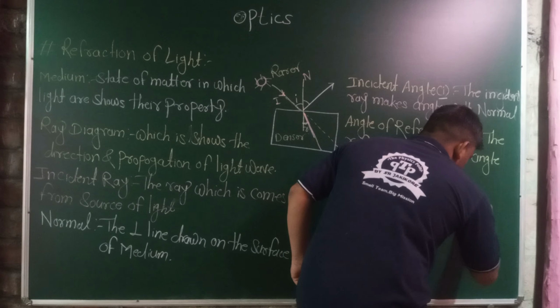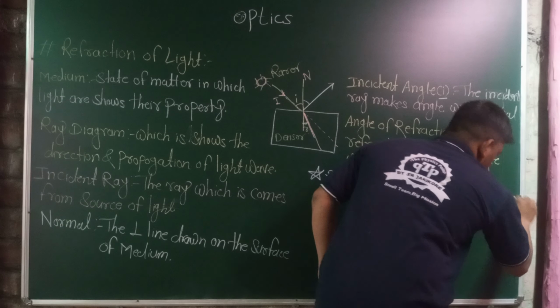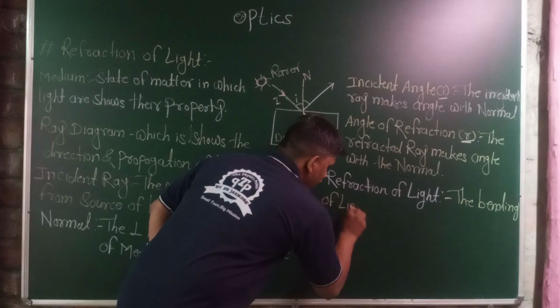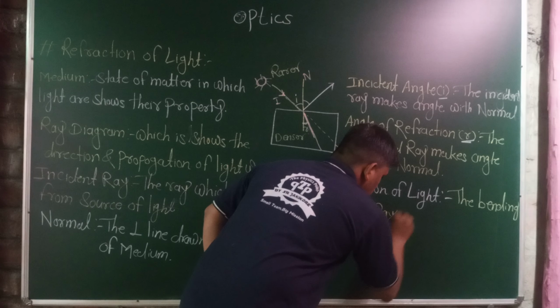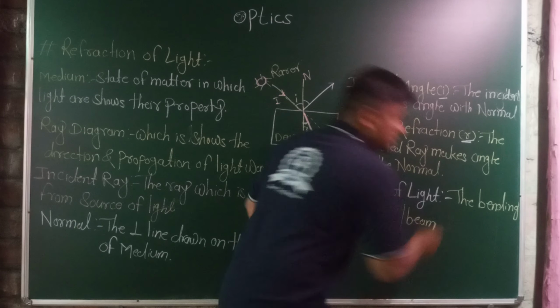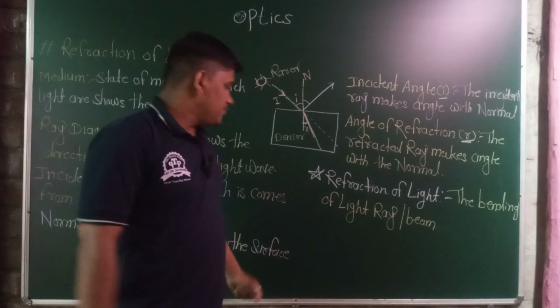The bending of light rays or light beam. A light beam is a bunch of light waves.